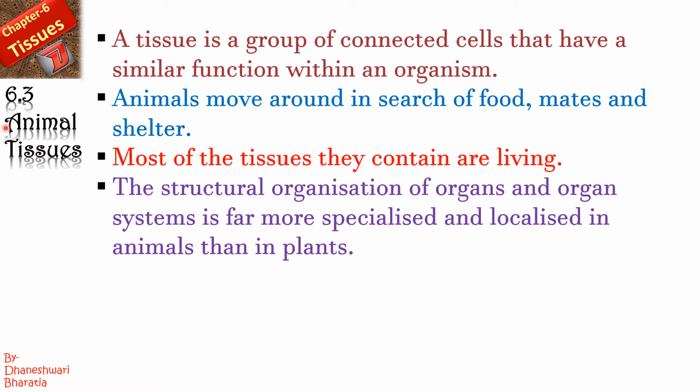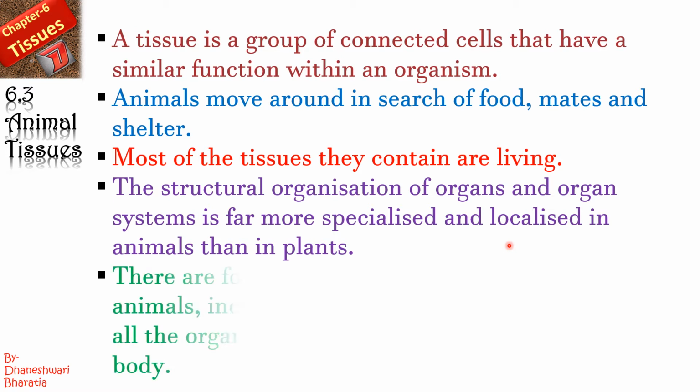Now, whenever we discuss anything about animals, remember that we are talking about ourselves, right? In our body also, we have a more specialized and localized system. We have specific organs and organ systems to carry out a variety of functions.